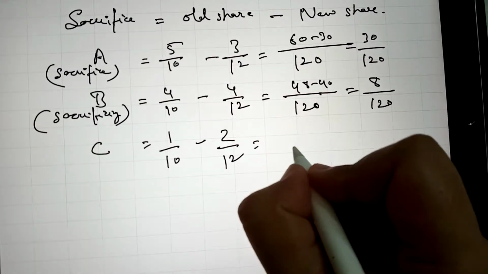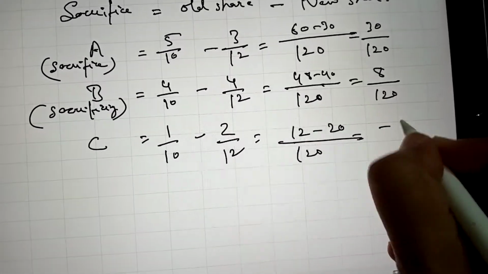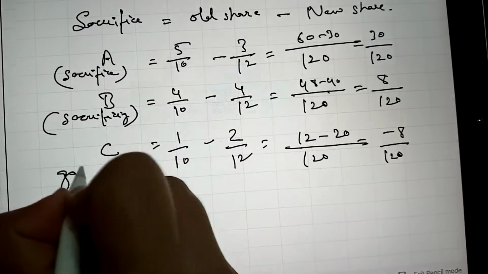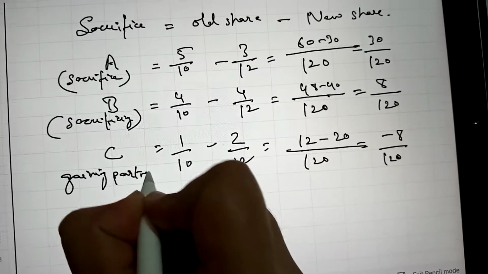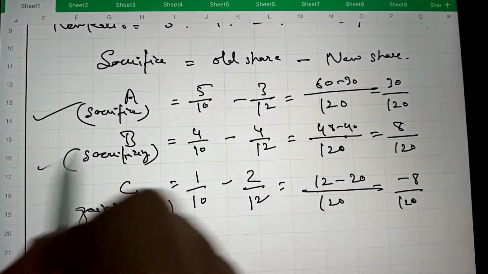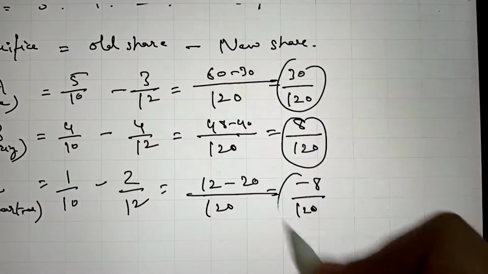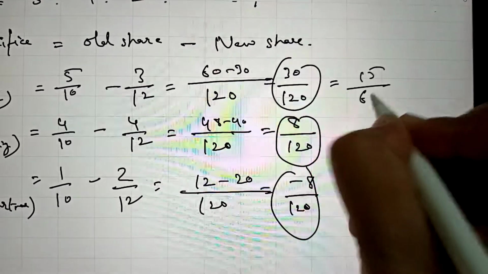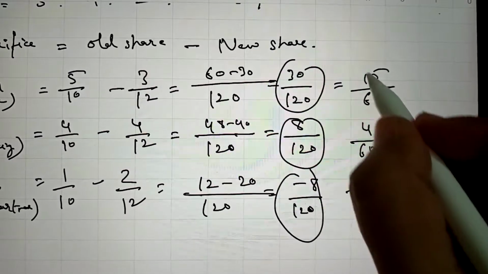And in case of C, answer is negative. So being negative, he is a gaining partner. C is a gaining partner. So he also has to compensate the sacrificing partners with his share of goodwill. It can be written in a way that 15/60, 4/60 and minus 4/60.